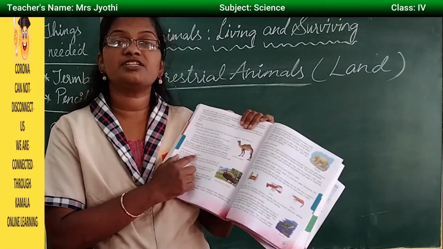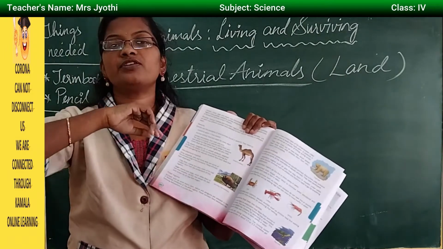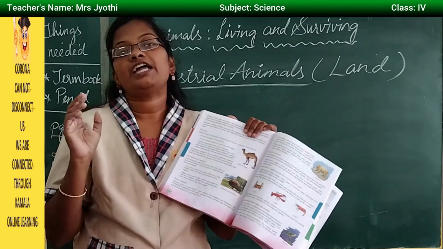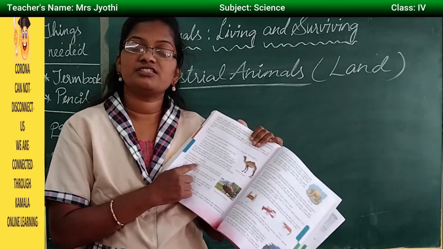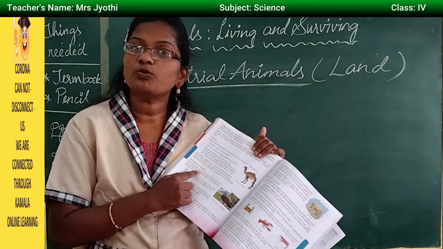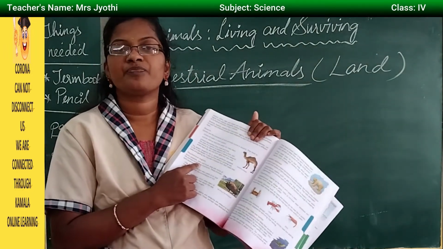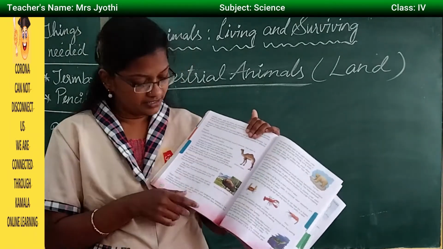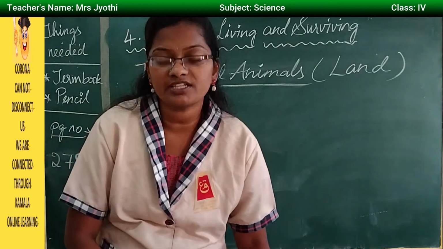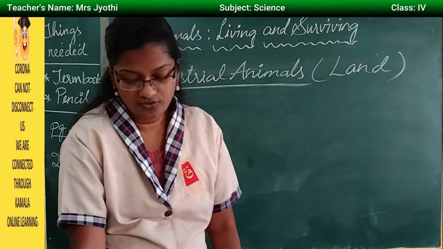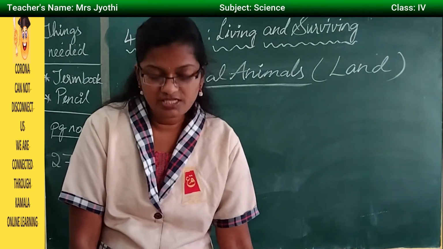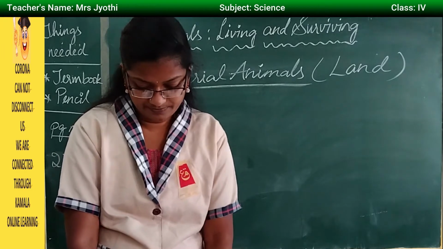Then mountainous regions, they are like hills which are very high, and the animals which live on mountainous regions find it very difficult to find food, and very difficult to breathe the air, like oxygen, because they are at a very great height. Then polar regions, in the sense very cold regions where there is snowfall. So let us learn about these 3 types. Okay, so page number 279.